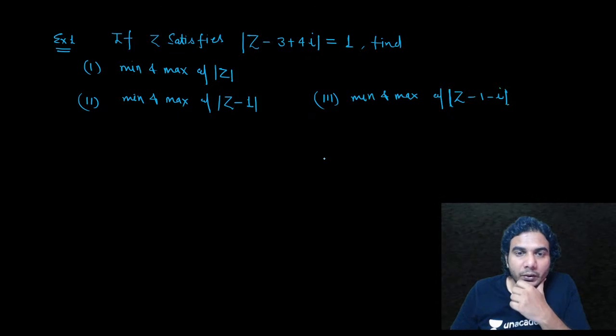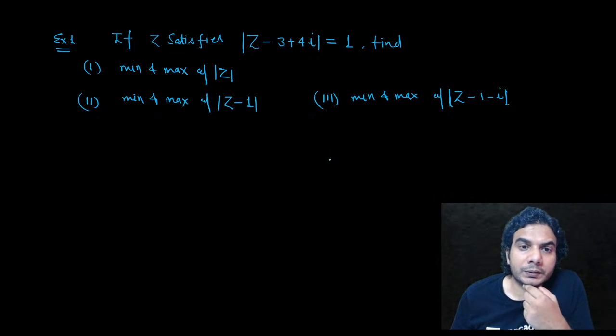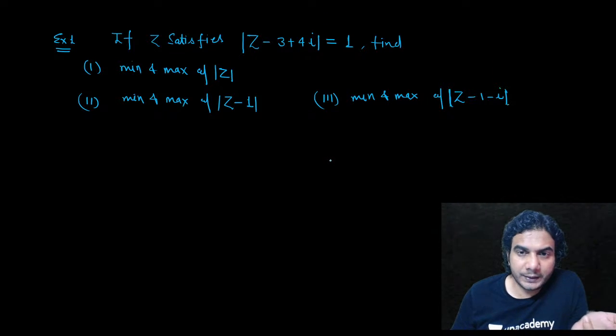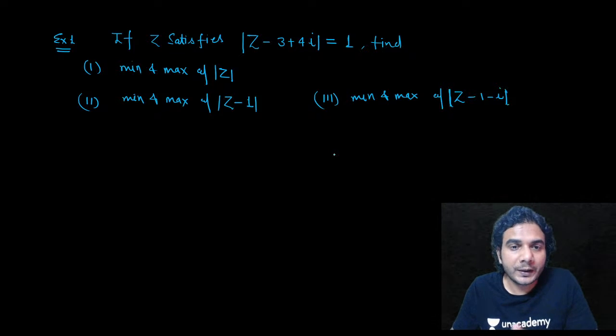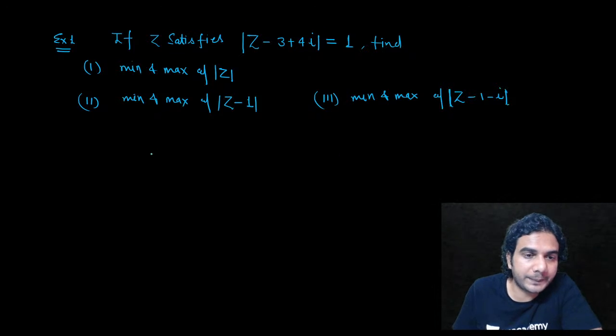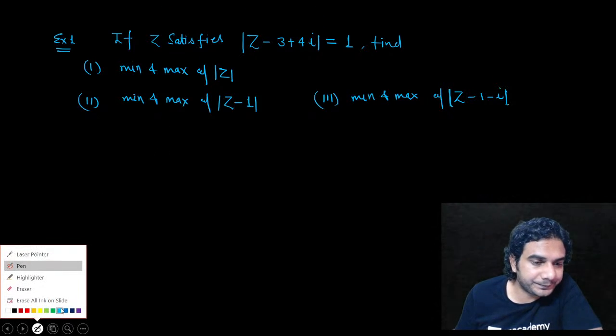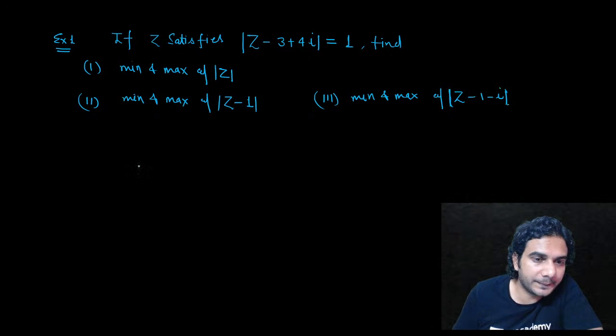See how to find these values. So z lies on a circle. It's obvious, right? We have just learned it. So z is lying on the circumference of a circle. Then we need to find the minimum and maximum values of mod of something, which is the distance of z from some other complex number. So let's try this.